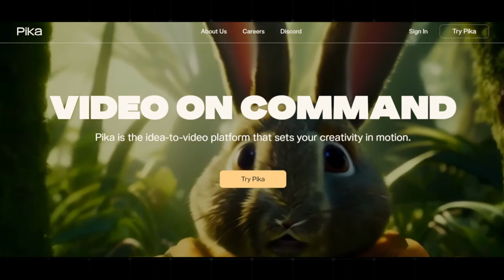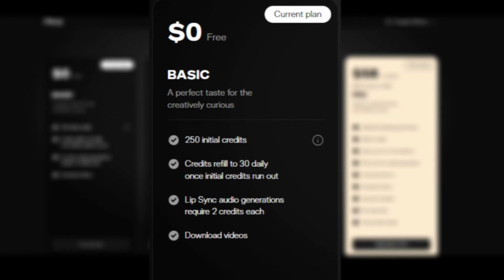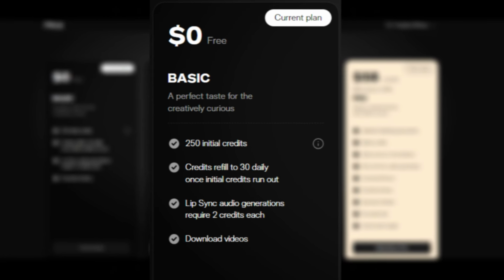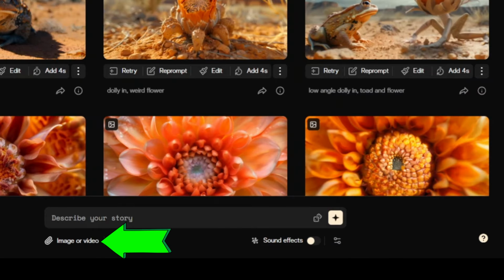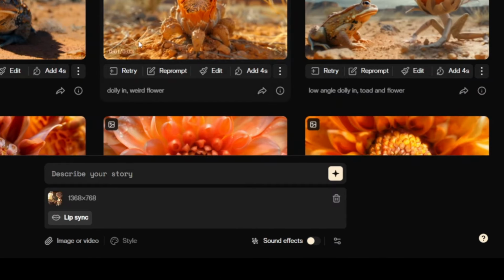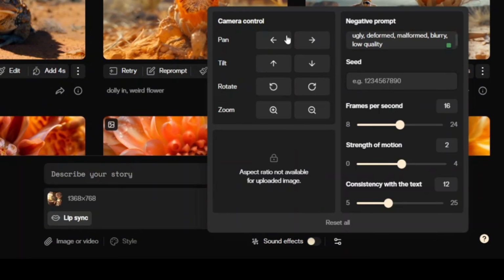First is using Pika, which you can use for free with 250 initial credits upon sign up, and when that runs out, you get 30 credits daily. From the homepage after signing up, click here to upload the image that you generated from Leonardo AI and click Advanced Options. For the camera control, I think zoom is the best choice, but you can also just skip it.